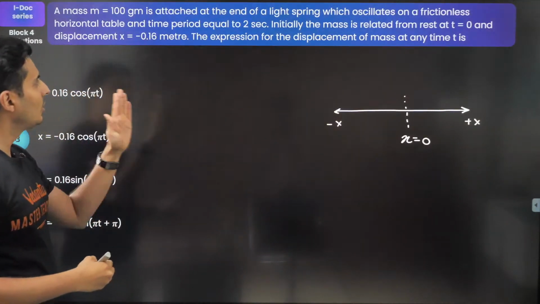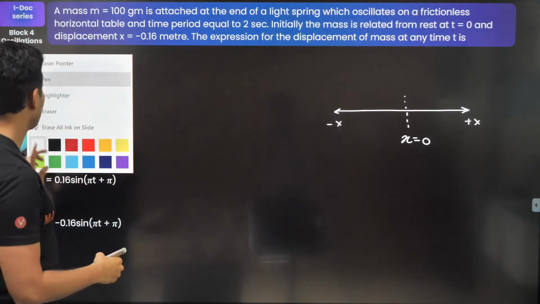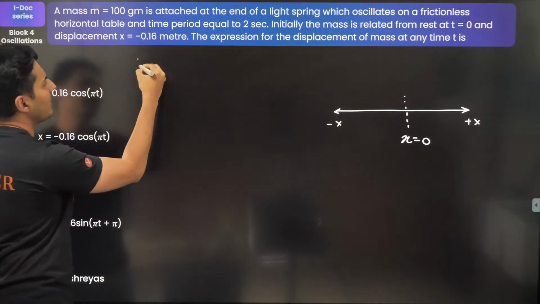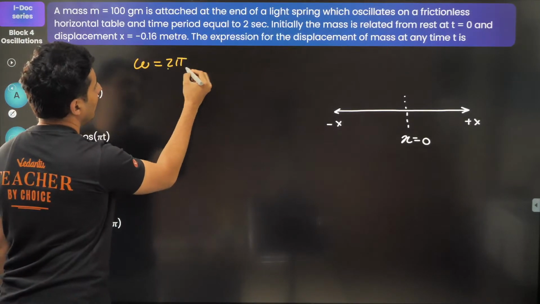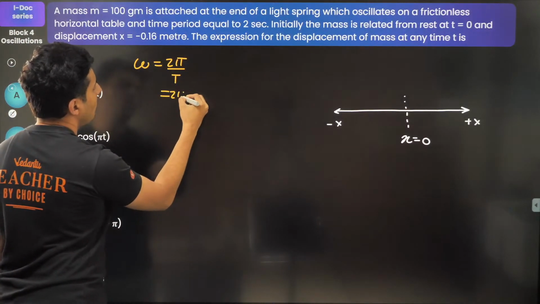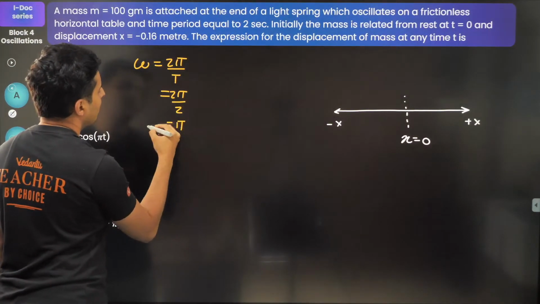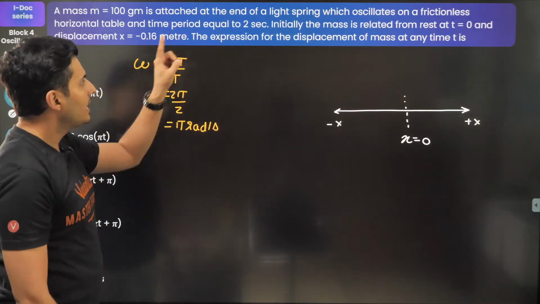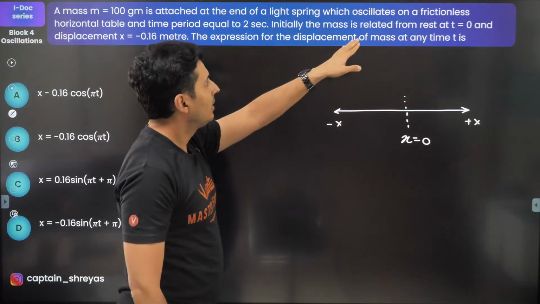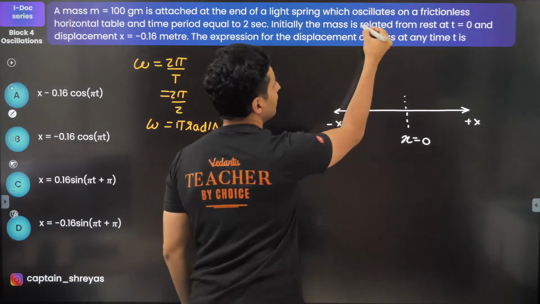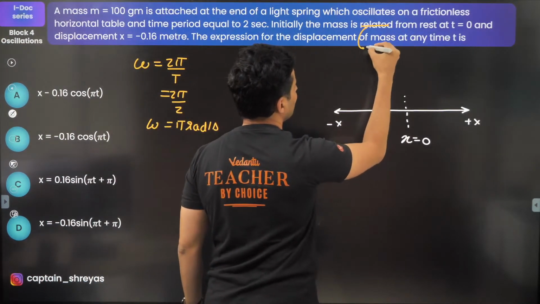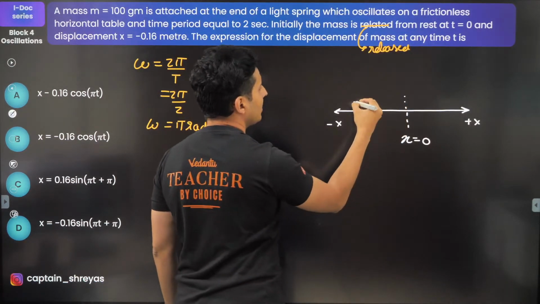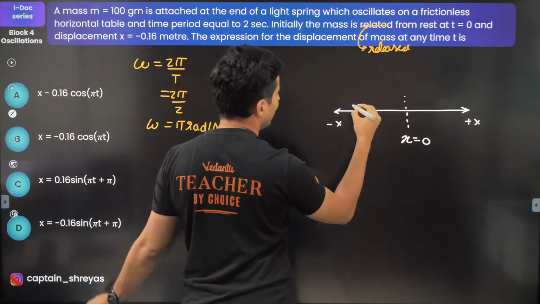Now that mass is going to oscillate, the time period is given. So from the time period, to find out the equation, obviously I need omega. Omega is 2 pi by time period. So it will be 2 pi by 2, which is basically pi. So omega is pi radian per second. Initially the mass is at rest. This should be released from rest, at a distance of minus 0.16.